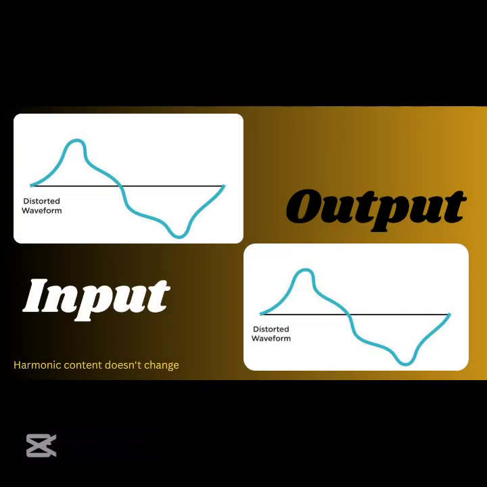Number 9. Harmonic content. The harmonic content, which refers to distortion in the waveform due to nonlinear loads, remains unchanged through the transformer. This is because a transformer does not filter harmonics, it transfers the waveform as it is. Harmonic distortion present in the input voltage will be reflected in the output voltage. Unless external filters, or special transformers, like K-rated transformers are used, if harmonic suppression is needed. Therefore the harmonic content doesn't change during transformation.